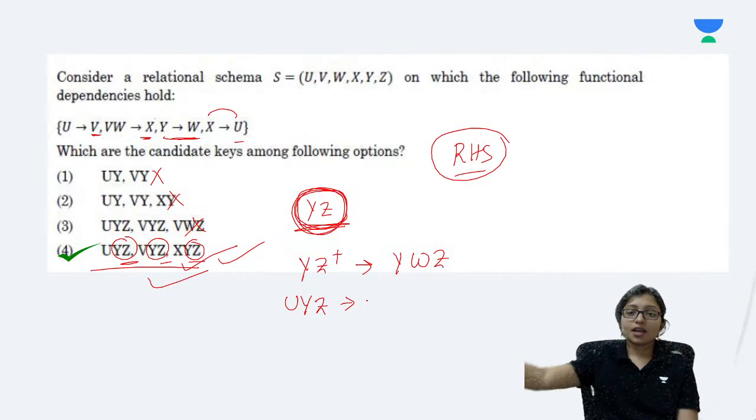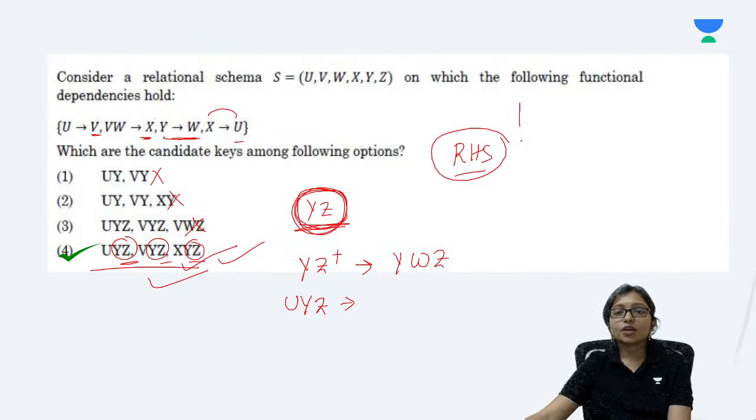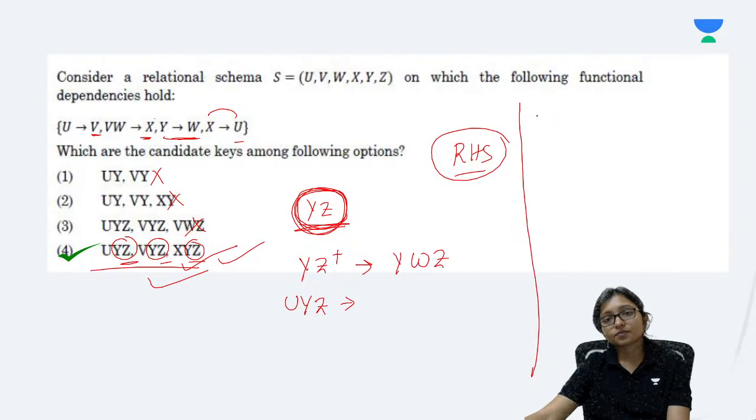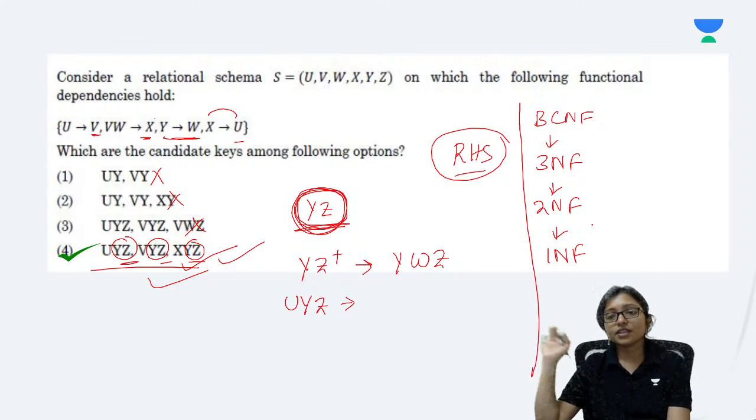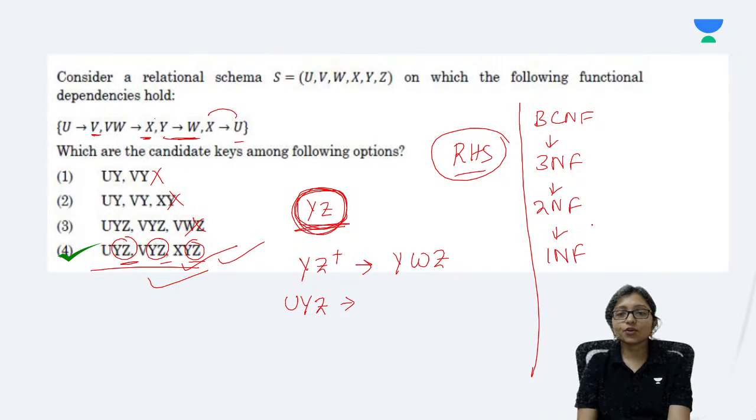Acha, tell me. Now tell me. You have to write it down, everyone. For your revision: what to do for BCNF, what to do for 3NF, what to do for 2NF, and after that 1NF. How to do it? Write down in the comment box so that your revision will be done. How to identify?